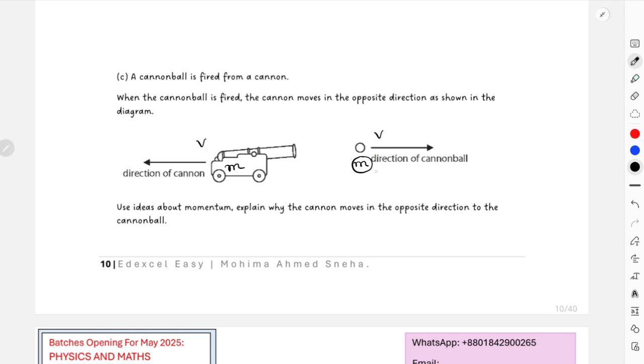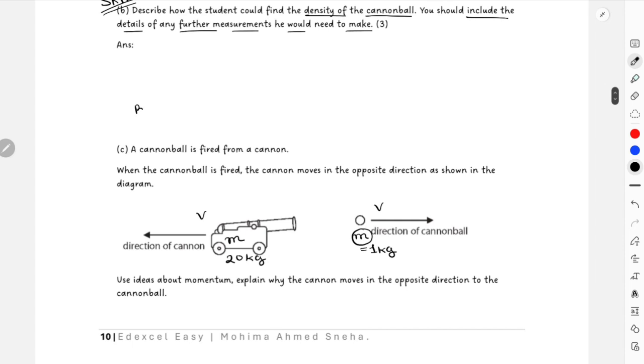So in that case, since the mass of the cannonball is very small, it will move in the forward direction with a very large velocity, and because the cannon has a much larger mass, it will move in the backward direction with a very small velocity. And at the end, for example, I'll just consider random values. The mass of the cannonball is 1 kg, the mass of the cannon is 20 kg, and previously they were both at rest. So this is how the equation for momentum before collision would look like.